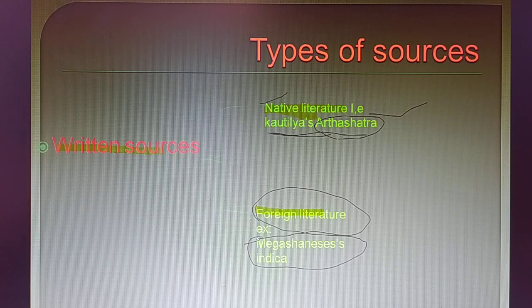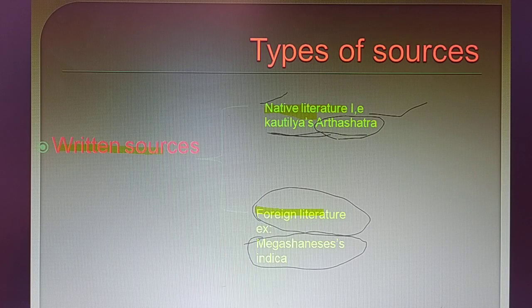One more thing we should understand: if there is a question who is the father of Indian history, do not say that it is Kautilya. Surprisingly, the father of Indian history is Megasthenes. Why? Because he is the first person, a foreigner, to write the history of India in a systematic and scientific way. Because of that reason, he is declared the father of Indian history.